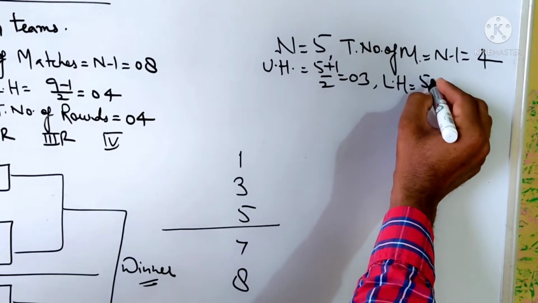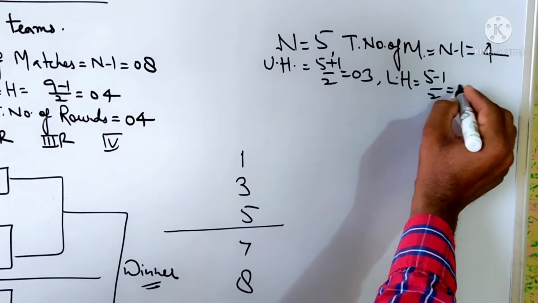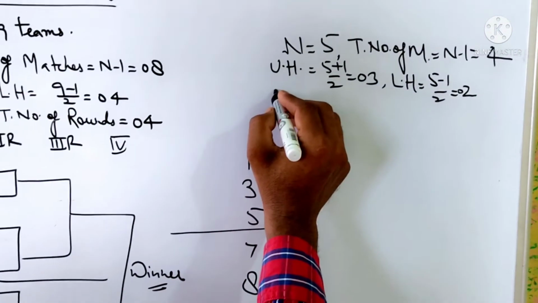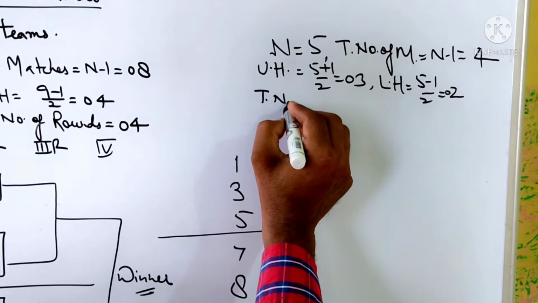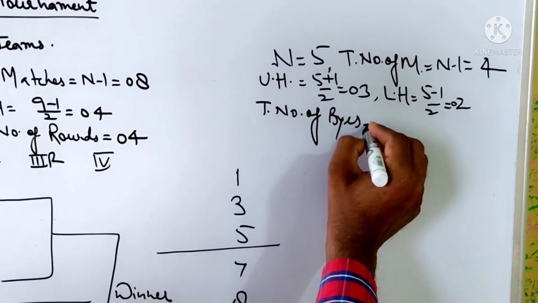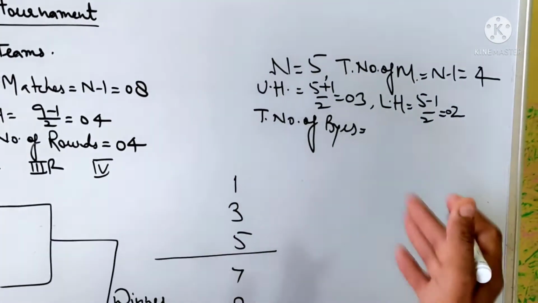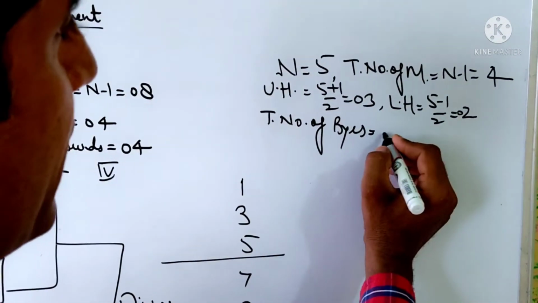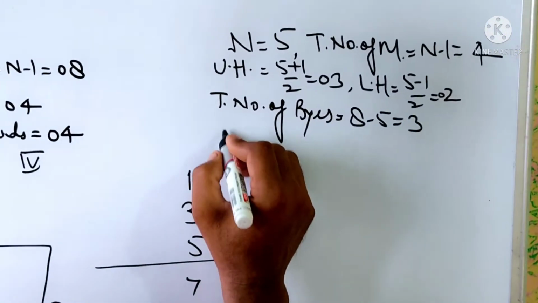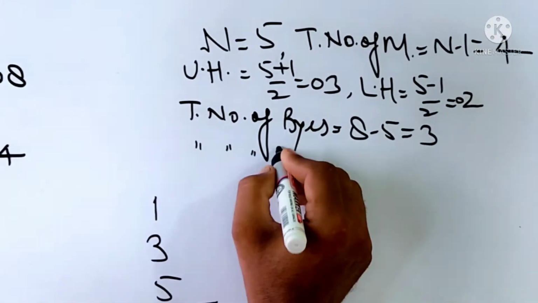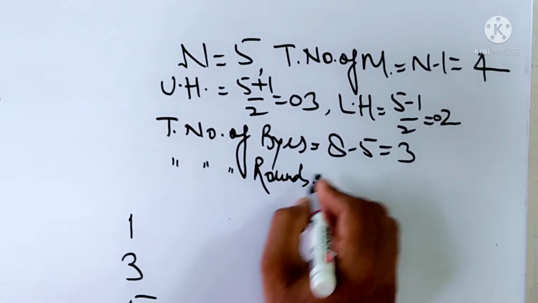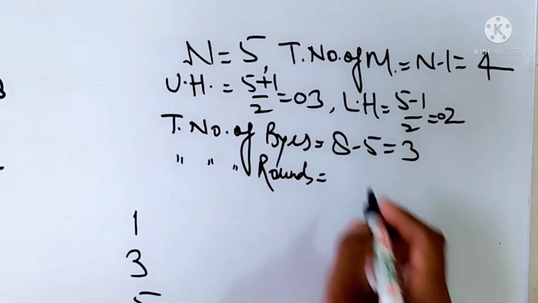Lower half is equal to n minus 1 by 2, which is 2 teams. Total number of byes: highest power of 2 minus total number of teams, 8 minus 5 is equal to 3. Total number of rounds: next highest power of 2, which is 3.